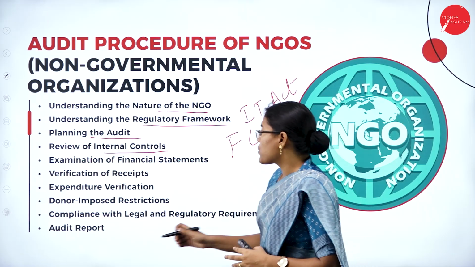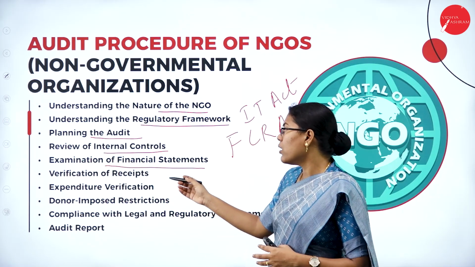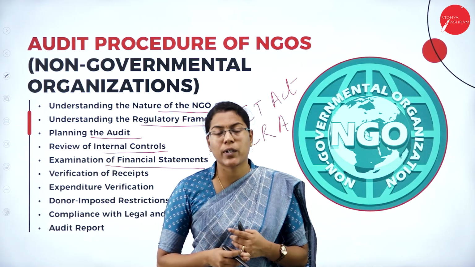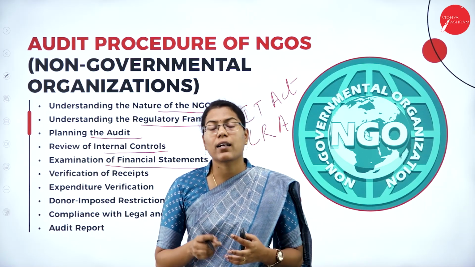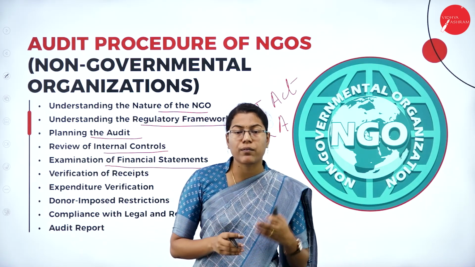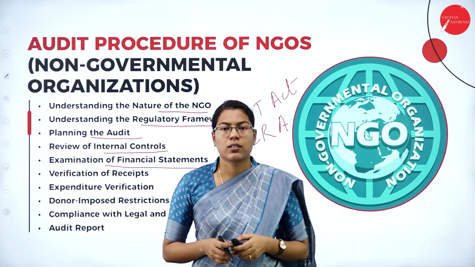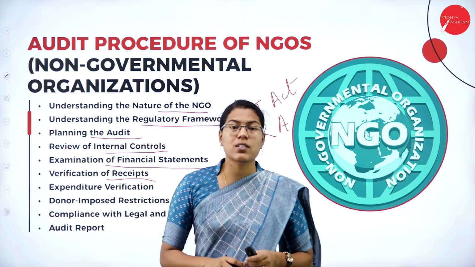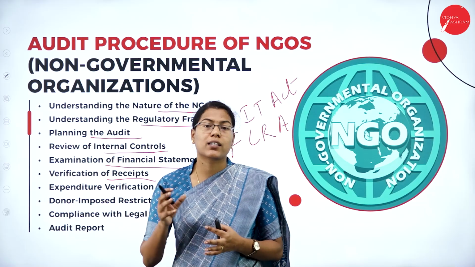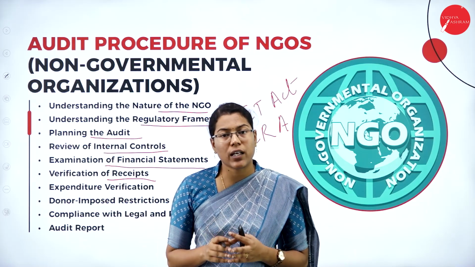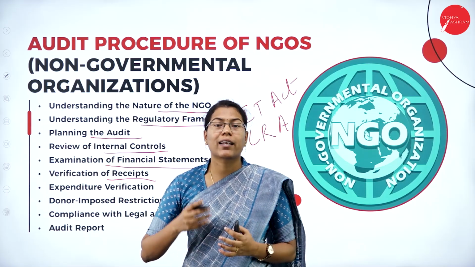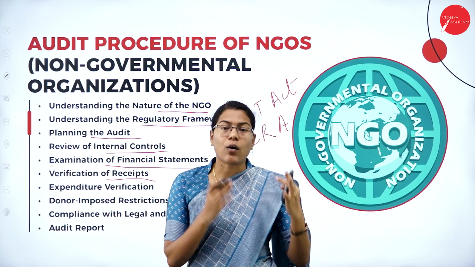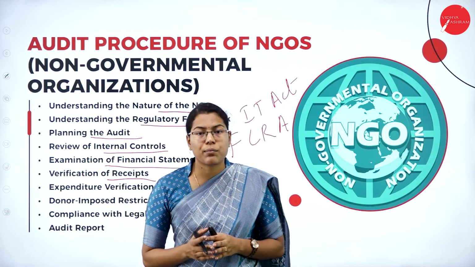Then the next step is to examine the financial statements. What are the financial statements of an NGO to be verified? It includes again the income and expenditure statements and the balance sheet, and the cash inflows, what are the sources of income, whether it is donations, grants, etc. Then the auditor has to verify the receipts. Receipts include the receipts of donations and grants, whether they are really accounted properly and entered in the financial statements or not. And also if there are any funds that arise from fundraising events or membership fees, whether they are accordingly entered in the financial statements or not.